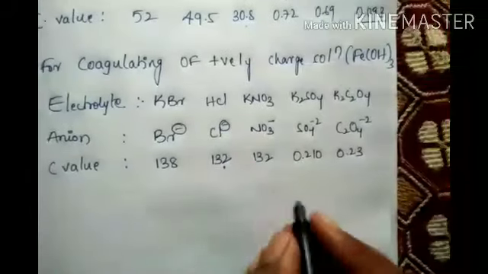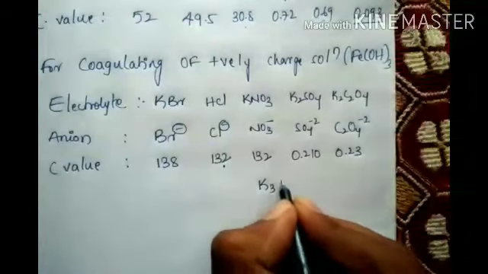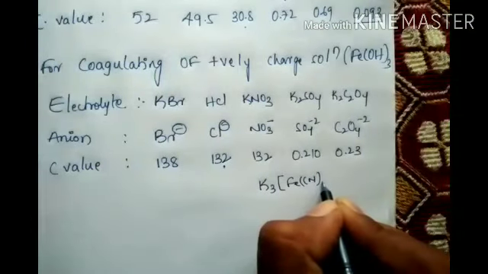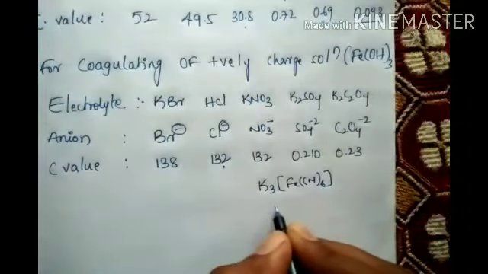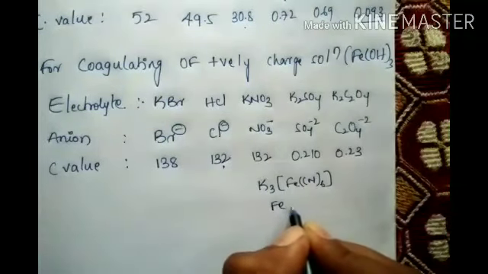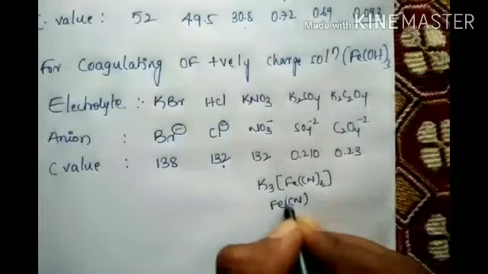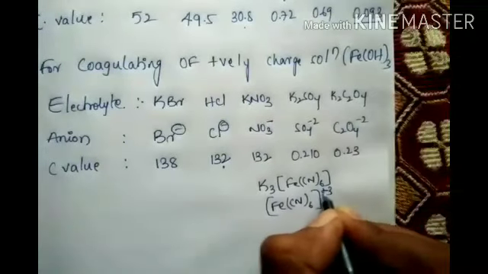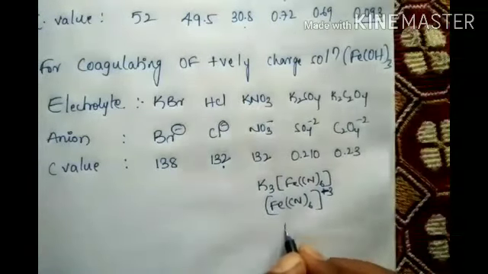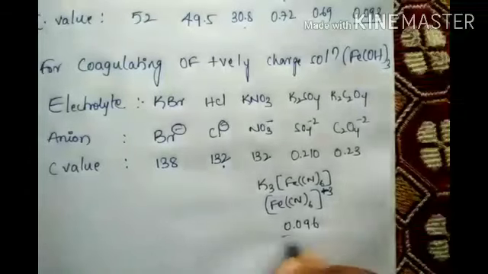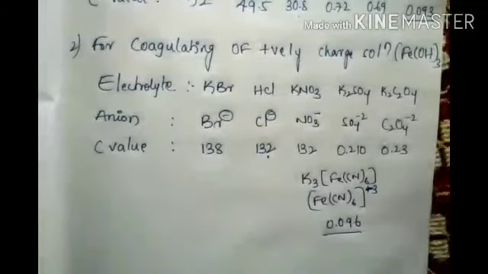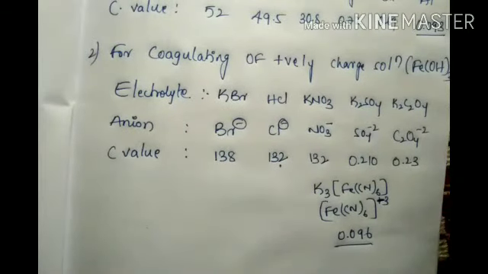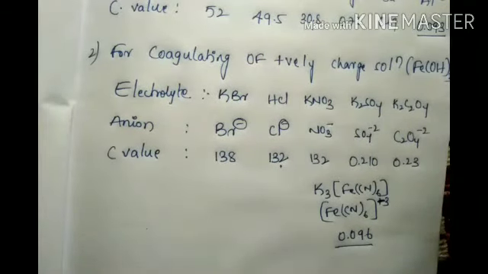Okay, and last one more, K3[Fe(CN)6]. The value, Fe(CN)6 3 minus, 0.096. This is coagulation value. So we got it. Coagulation value means what? Coagulation power means what? We know. Power we don't know. Now let's take.